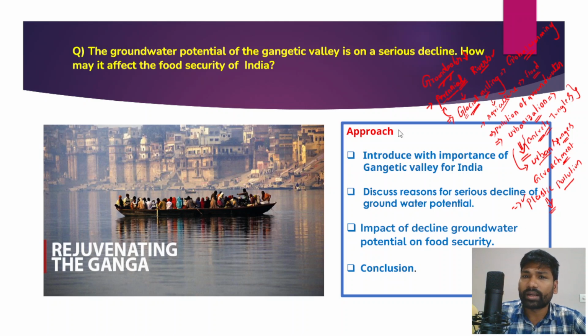And in fact, if you look at the Ganga river and its main tributaries such as Yamuna, which flows through major cities like Delhi, the floodplains of these rivers, which are very important for the recharging of groundwaters, are very often encroached upon by the people. So encroachment of the floodplains has also been contributing to floods and also a serious decline in the groundwater tables of these rivers. Therefore all these factors have been contributing to the serious decline in the groundwater potential.